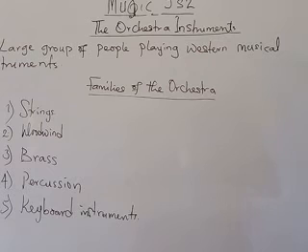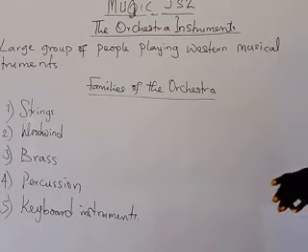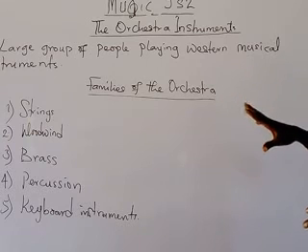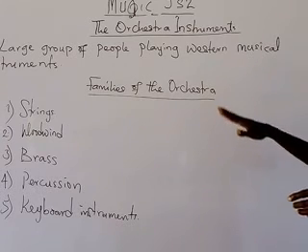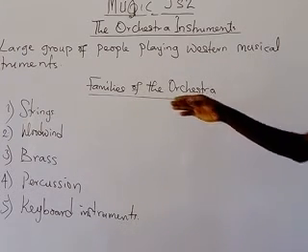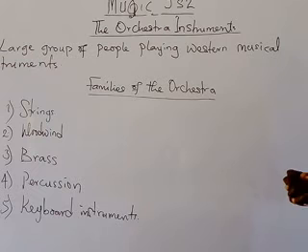So the instruments of the orchestra are classified under 5 families. And the families are the strings, the woodwind, the brass, percussion, and keyboard instruments. The strings, woodwind, brass, percussion, keyboard instruments. What are the string instruments?